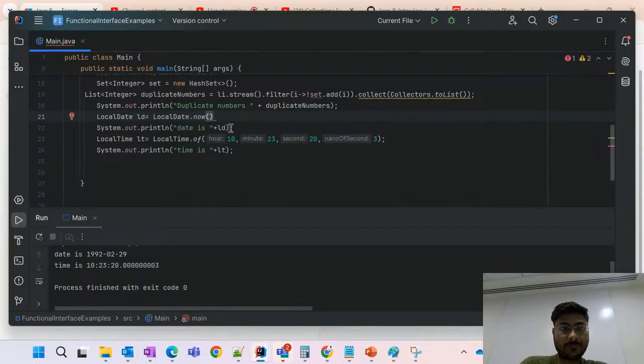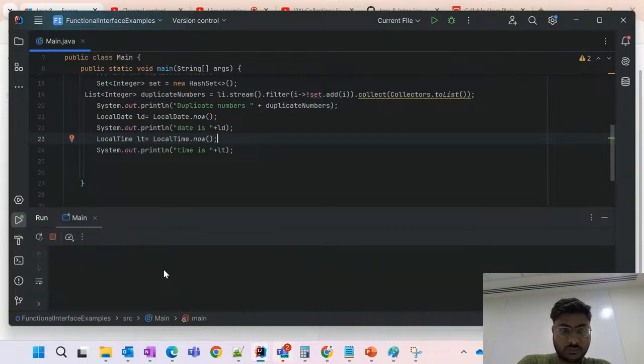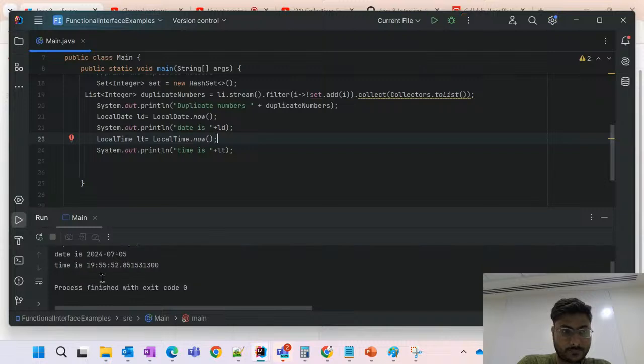From this we will get today's date, and also there is the time for now, we'll get today's time. So here you can see 5/7 is today's date and the time is like this.